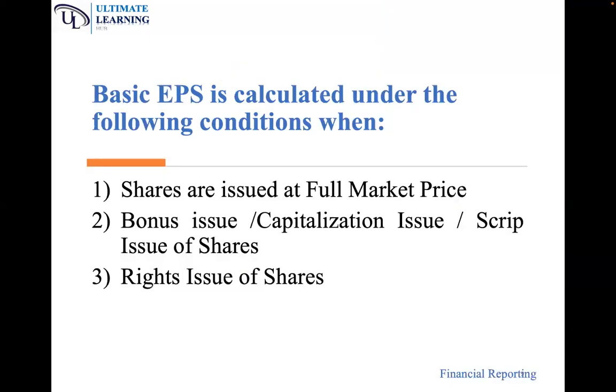Now, when we are accounting for basic EPS, this calculation is done under the following conditions. So when you want to find the basic EPS, there are some factors that you must look at. Number one, you must check whether shares were issued at full market price. Number two, what we call bonus issue of shares. Sometimes it's also called capitalized issue or a scrip issue. And number three, we look at rights issue of shares. So when we want to look at what affects basic EPS, number one, shares issued at full market price. Number two, bonus issue of shares. And number three, rights issue of shares.